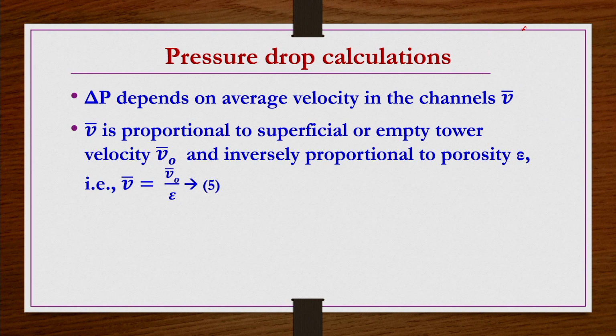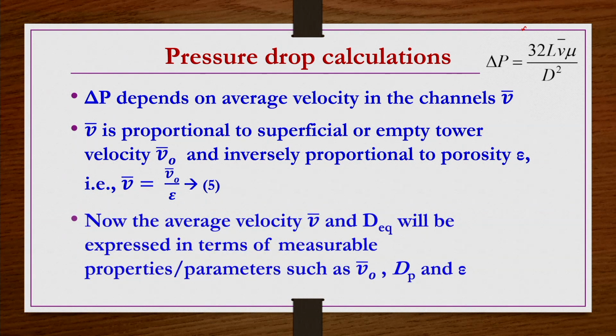Okay. So, this V bar is proportional to superficial velocity or empty tower velocity, V naught bar, and inversely proportional to the porosity. So, V bar is equal to V naught bar by epsilon. So, in this equation in place of V, we replace V by V bar, that is V naught bar by epsilon, and D we replace by D equivalent. Now the average velocity V bar and D equivalent will be expressed in terms of measurable properties or parameters such as dP, epsilon, etc.